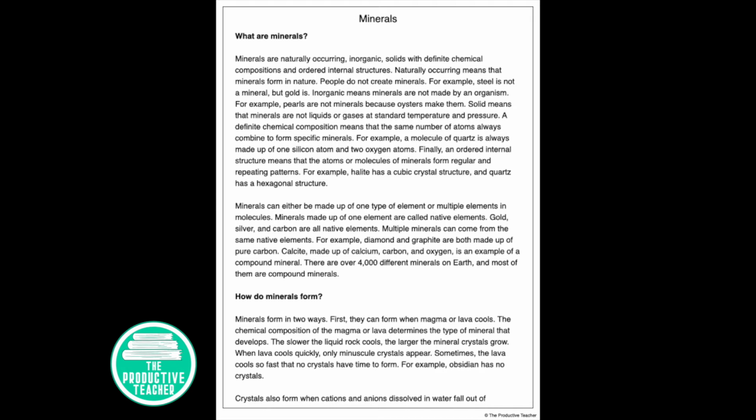Calcite, made up of calcium, carbon, and oxygen, is an example of a compound mineral. There are over 4,000 different minerals on Earth, and most of them are compound minerals.